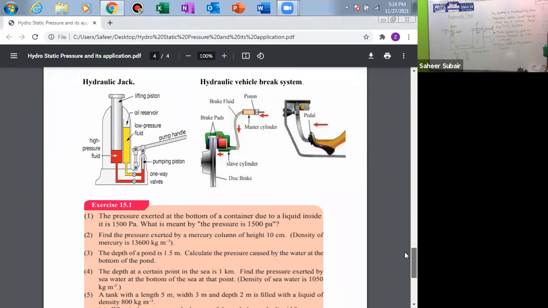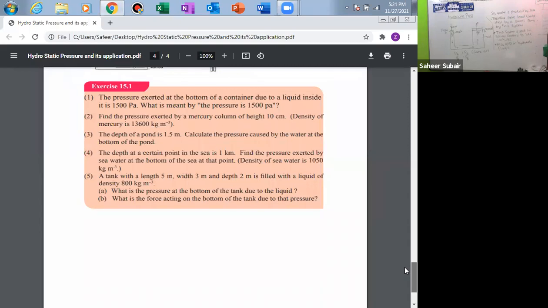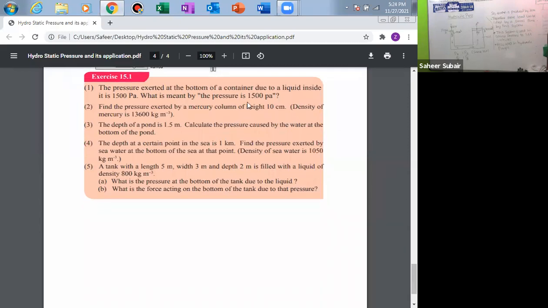Then see, some questions are there in this. So write the answer for the first one. The pressure exerted at the bottom of the container due to a liquid inside it is 1500 Pascal.